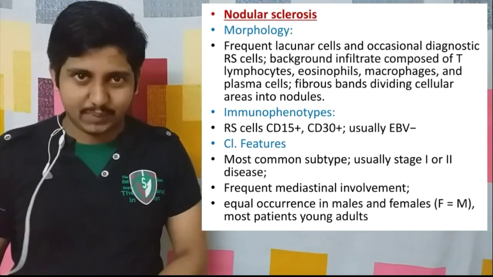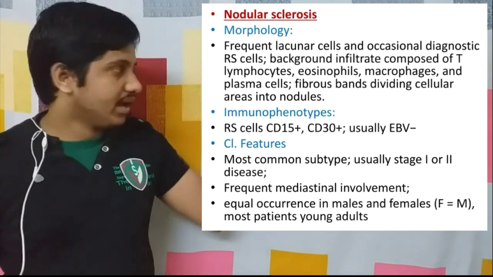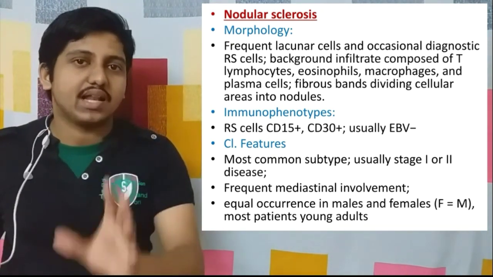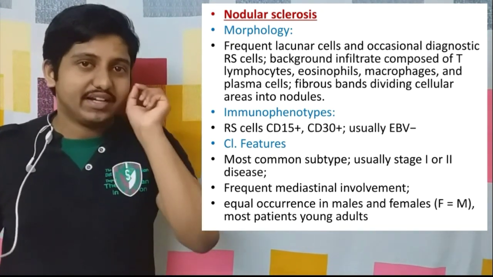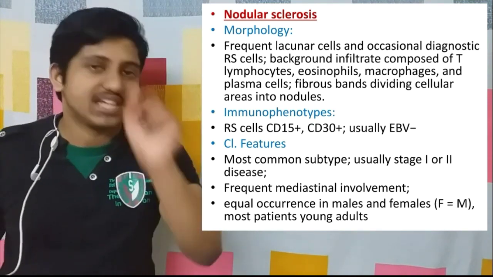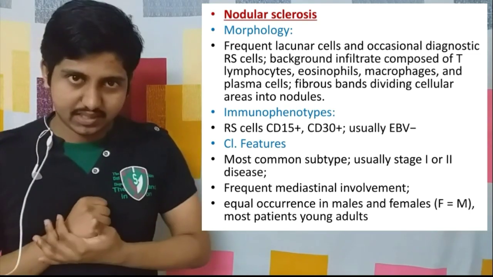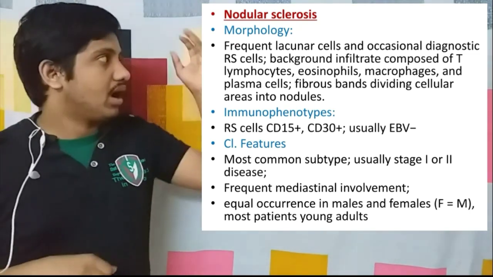Its morphology. Remember one thing: in all these Hodgkin's lymphomas, the major cell we have to look at is the diagnostic neoplastic giant cell called the Reed-Sternberg cell.